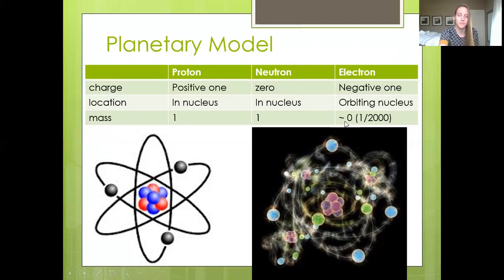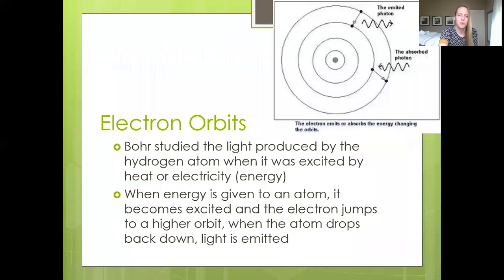We consider it 0. Okay, so I mean, everything that they said about the nucleus was right on. The electrons, not so much, but we'll get to that with Bohr.